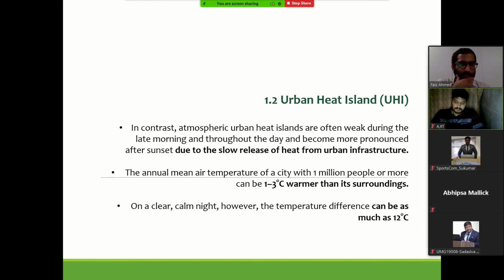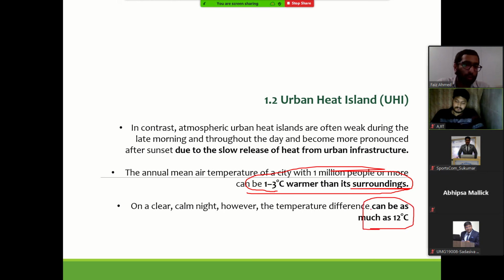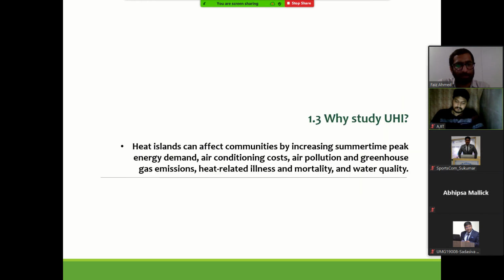In contrast, atmospheric heat can also be studied in a similar way, like we are talking at building level, but the temperature difference may be slightly different. The annual mean air temperature of a city with 1 million population can differ by 1 to 3 degrees Celsius only. And in the night time a difference of up to 12 degrees Celsius can be observed as a result of UHI. Okay, so why do we study it?